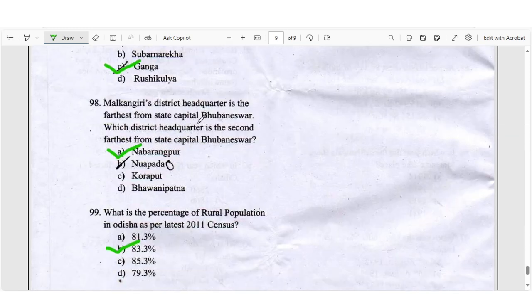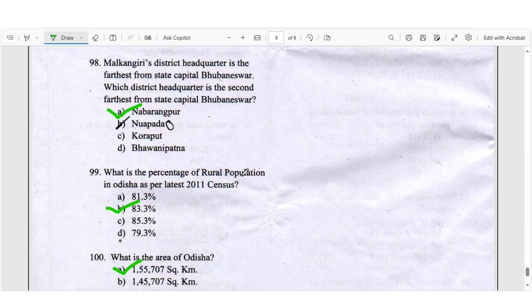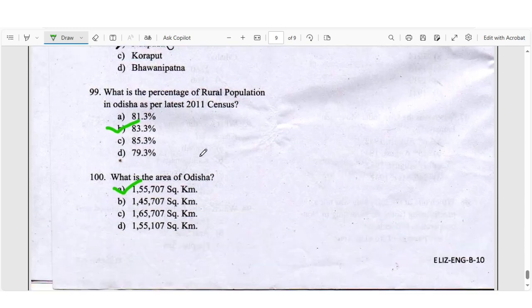Malkangiri district headquarters is the farthest from the capital Bhubaneswar. Which district headquarters is the second farthest from the state capital Bhubaneswar? Right answer will be Nabarangpur. Question number 99, what is the percent of rural population in Odisha as per the latest 2011 census? Right answer will be B, 83.3%. Question number 100, what is the area of Odisha? Right answer will be